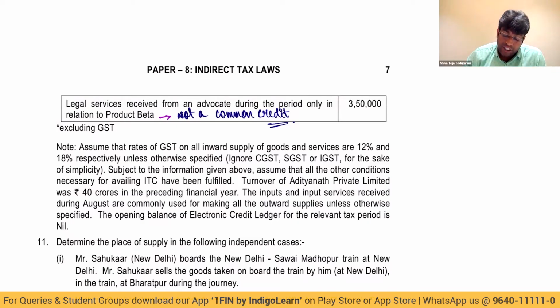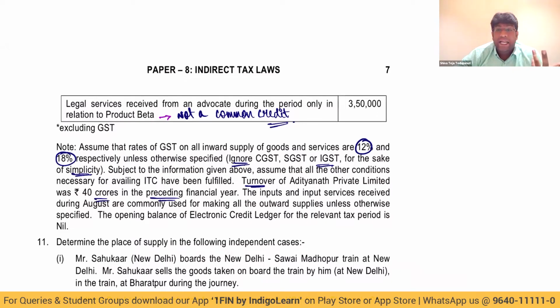Assume that rates of GST on all inward supply of goods and services are 12% and 18% respectively, unless otherwise specified. Ignore CGST, SGST, IGST for the sake of simplicity. Subject to the information given above, assume that all the other conditions necessary for availing ITC have been fulfilled. Turnover of Adityanath was 40 crores in preceding financial year.